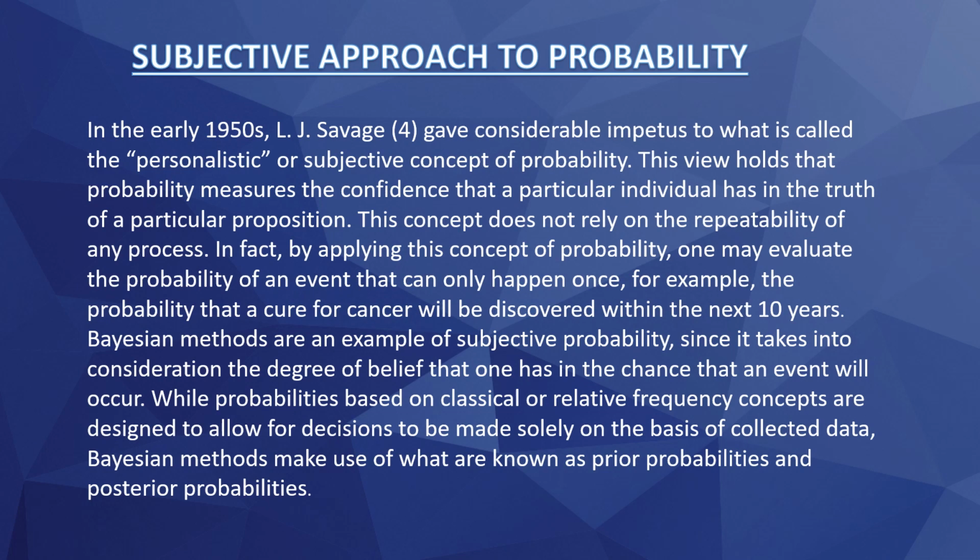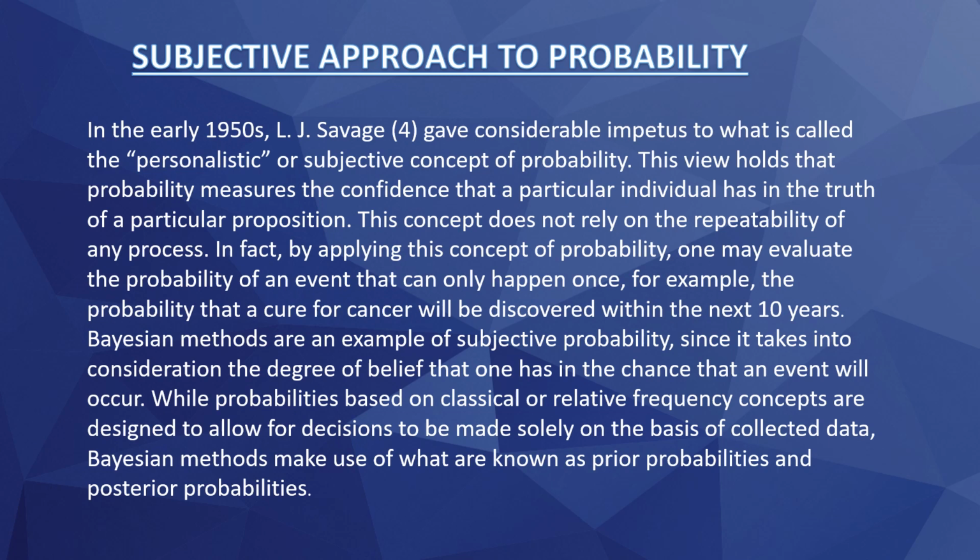And the third one is the subjective approach to probability. It is proposed by Savage, and it is a type of probability which is derived from an individual's personal judgment or opinion, or by his or her own experience, they predict whether a specific outcome is likely to occur. It does not contain any formal calculations, it is just based on a person's judgment or opinion. Because of that, it can differ from person to person, and there is a high degree of